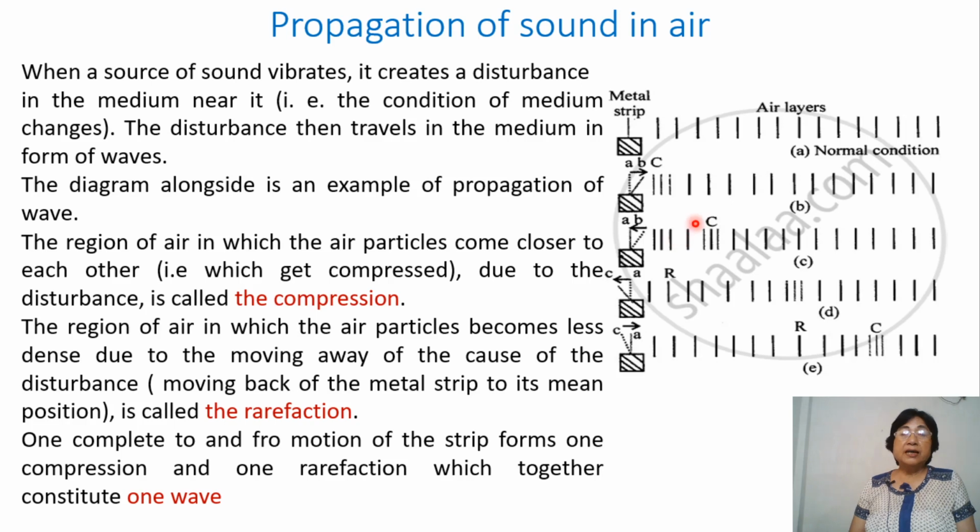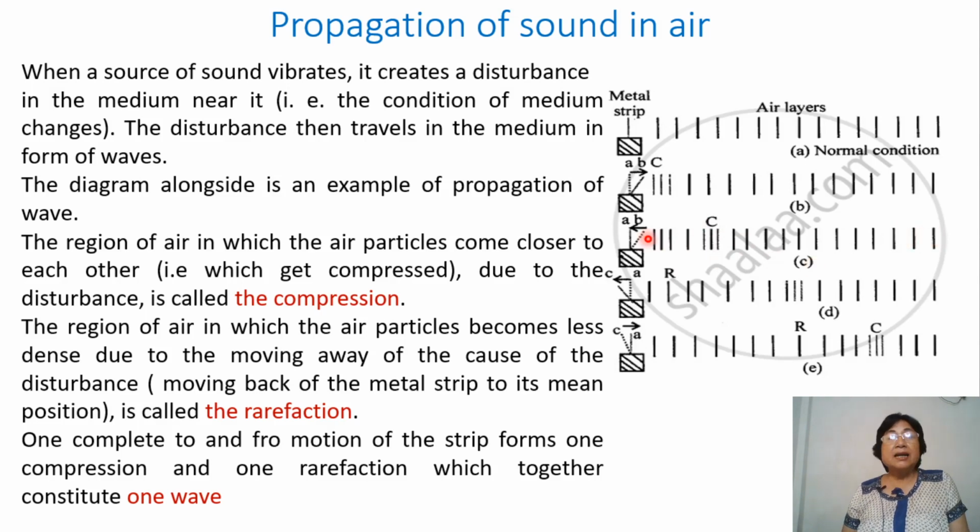Next we find that this compression will be propagating to the next layer, and as it propagates, the particles get pushed to the next layer, leaving an area with a small number of particles here. So we have the compression area here, and then the fewer number of particles here, which we call the rarefaction area. The rest will remain the same. They have not been disturbed.